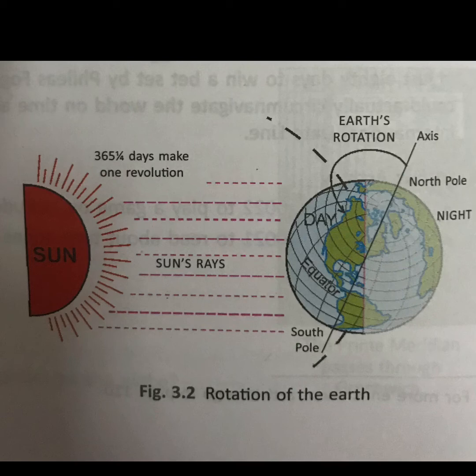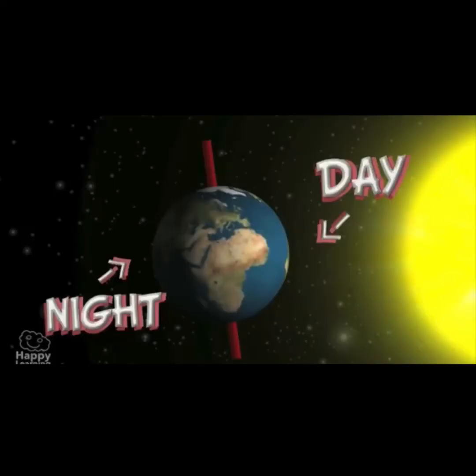Another effect of earth rotation is that it changes the direction of the winds and ocean currents. Also, it causes the low and high tides. Another most important effect is that it causes day and night. The rays of the sun falling on half part of the earth cause day, and meanwhile the other half part of the earth has night.